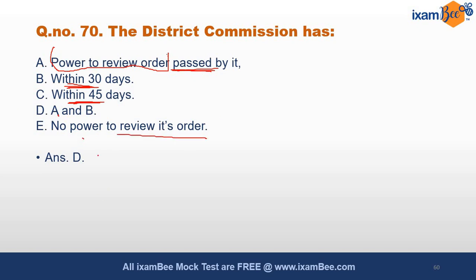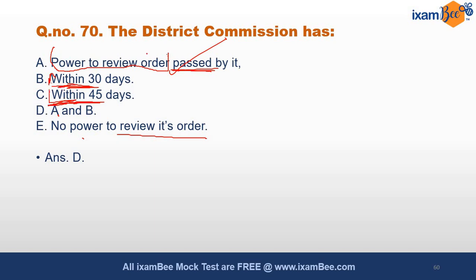So the correct answer, दो कुछ टेक्निकल चीज़ें हो जाती है while framing questions, but what the area of focus here is कि आपको क्या पूछा गया है. District Commission के पास जो review करने का power है उसको describe करते हुए you have been given options. Either it has the power to review an order passed by it, it has the power to review this order, ये यहाँ पे repeat होना चाहिए था. Within 30 days, it has the power to review the order within 45 days.